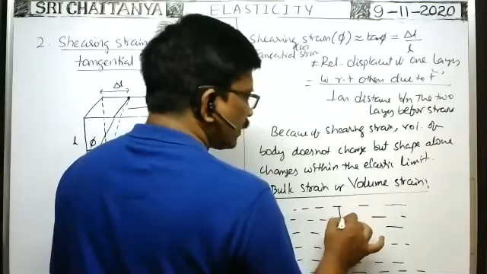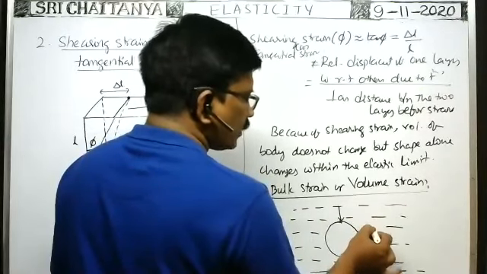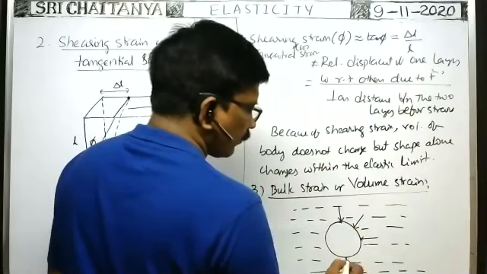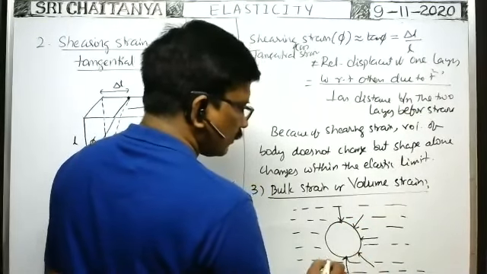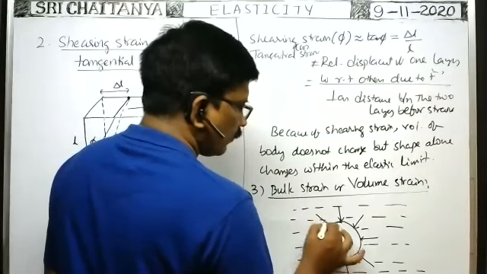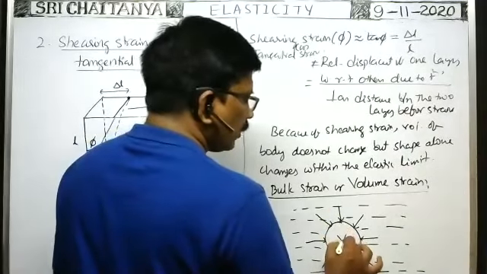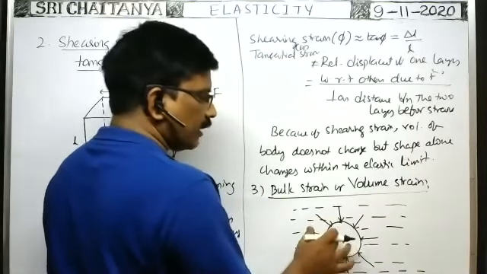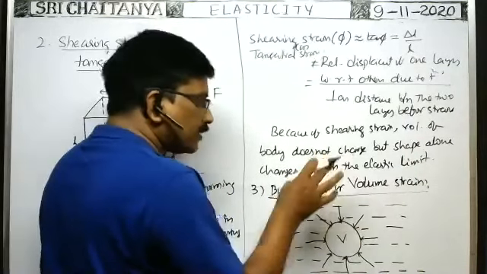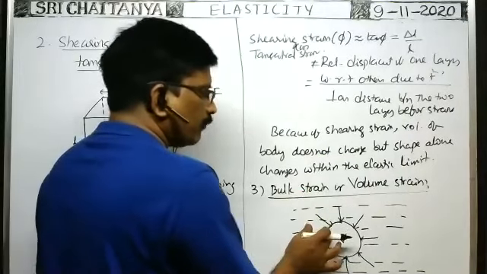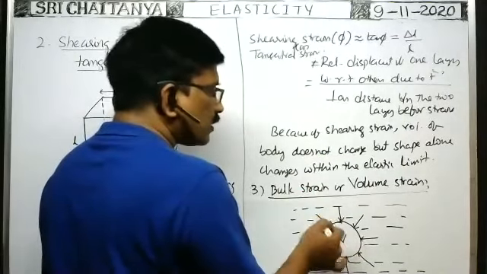Due to that, force acts towards the body in all directions like this. Due to that, the volume of the body decreases. Initial volume of the body when no force is applied here is say V. But when it is submerged in a liquid, because of pressure exerted by liquid on the body, force acts on it normal to its surface.